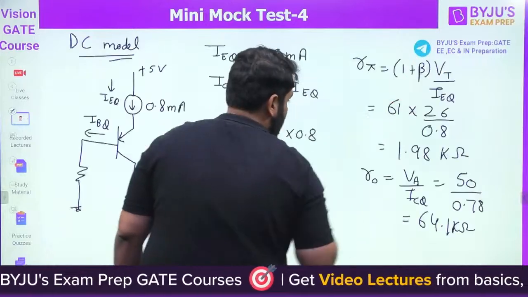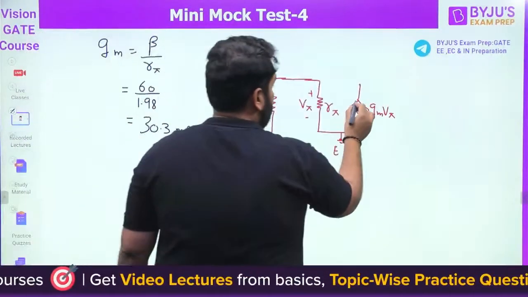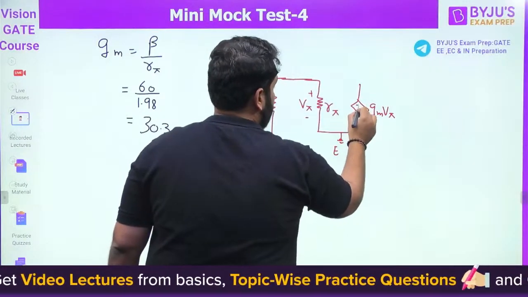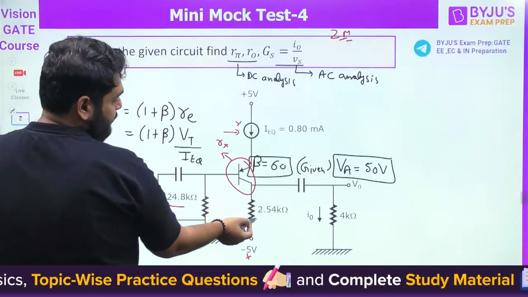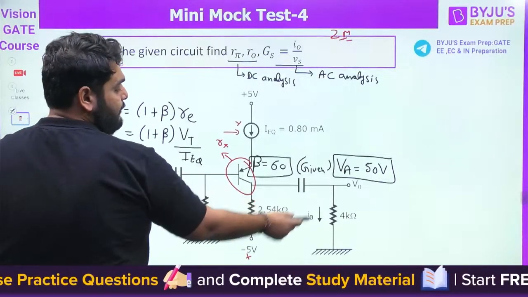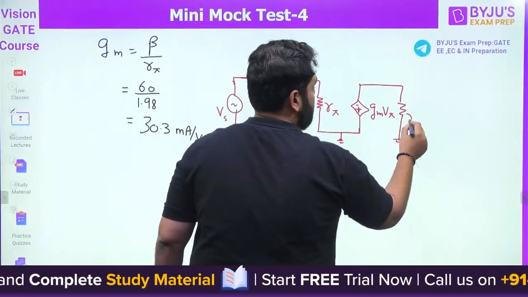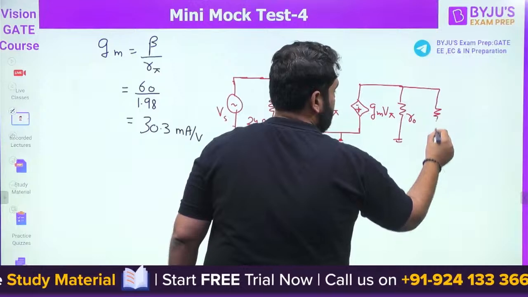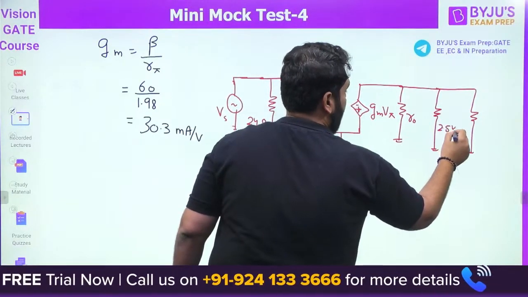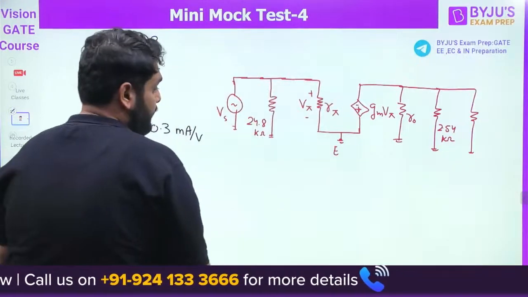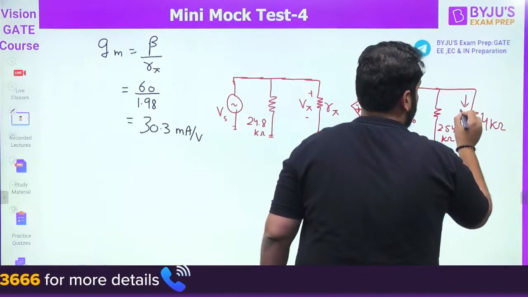Okay. Now here we have a GM V pi, but the polarity you should mark very carefully. Minus plus. This is the GM V pi. Then if you see very carefully, you have resistors of 2.54 kilo ohm and 4 kilo ohm. And there is one more resistor, which is R0. This is 2.54 kilo ohm. It is 4 kilo ohm. And it is I0.